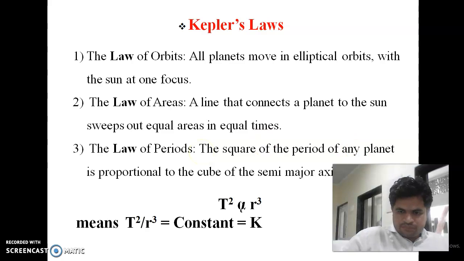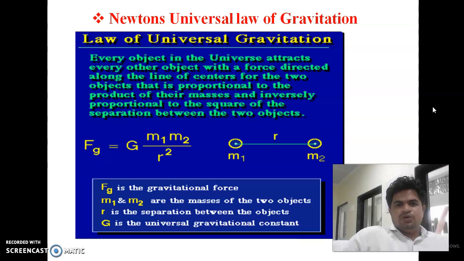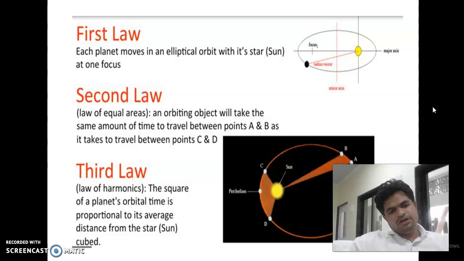Next topic is Newton's universal law of gravitation, but we will see this law in our next lecture.